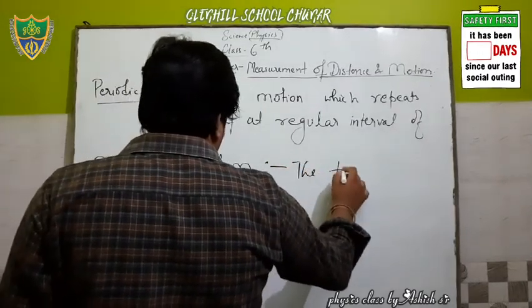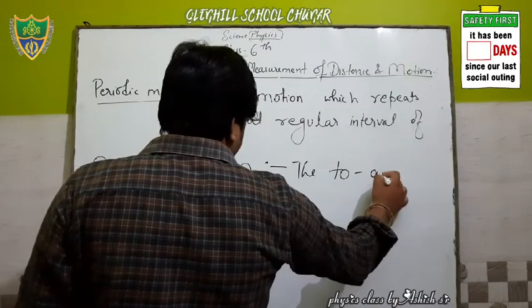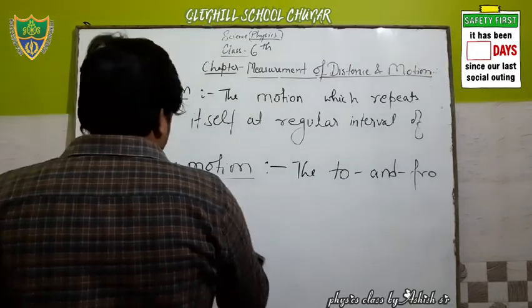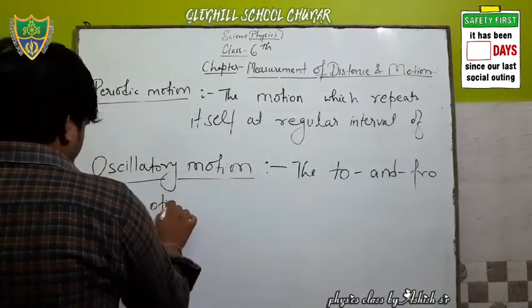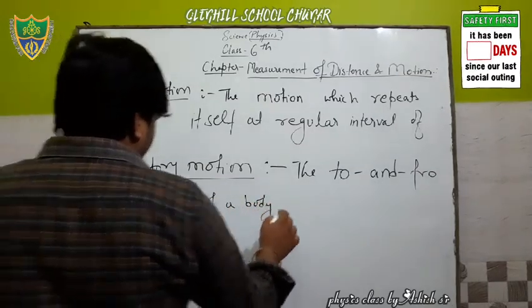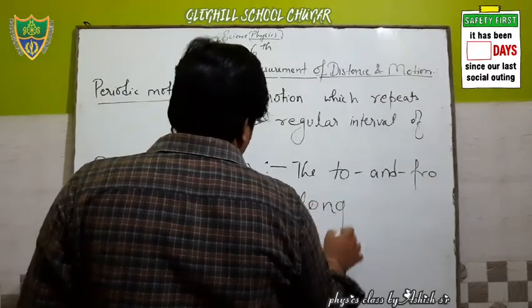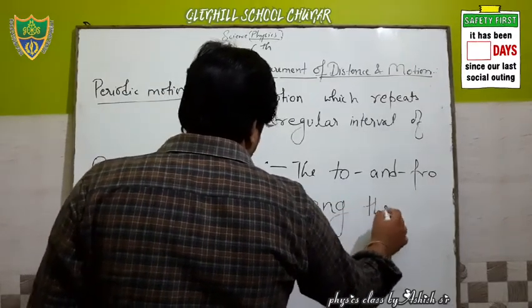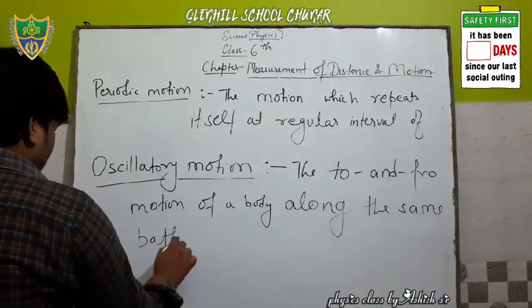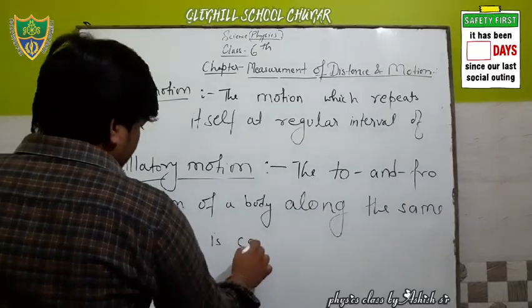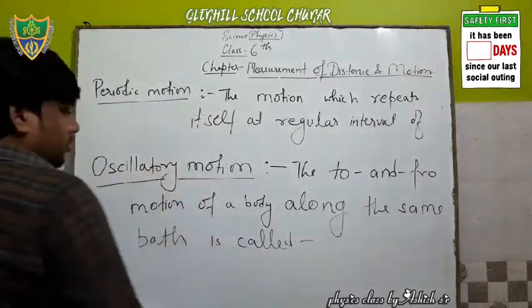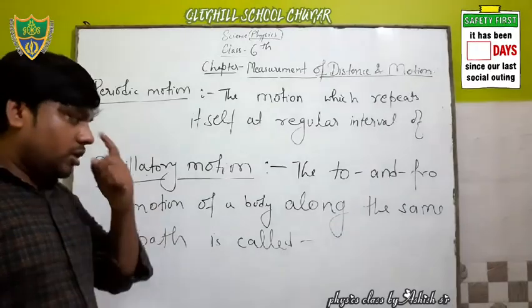The to and fro motion of a body along the same path is called what? It's called oscillatory motion. Okay.